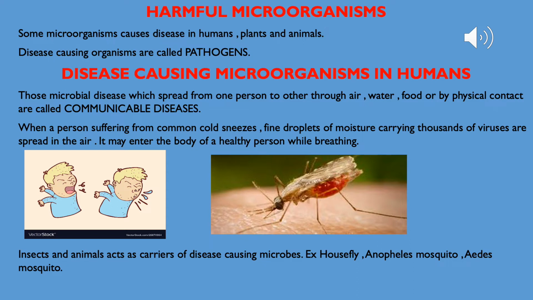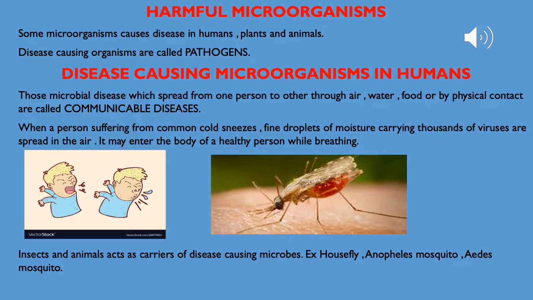Now coming to the next thing, you might know about some of the insects and animals which act as carriers of disease causing microbes. They carry microbes on their body. One common example is the housefly. The housefly sits on garbage and animal excreta. Pathogens stick to their bodies, and these flies sit on uncovered food and transfer the pathogens there. When we eat that contaminated food, we get sick. That's why it is advisable to keep the food covered.